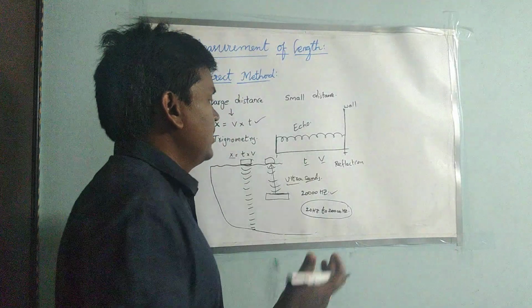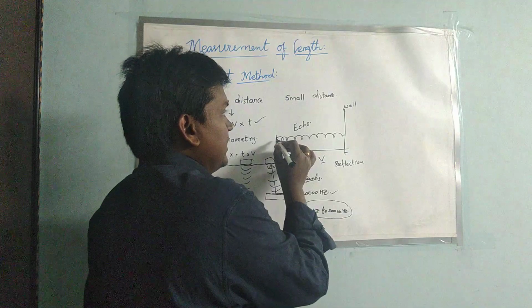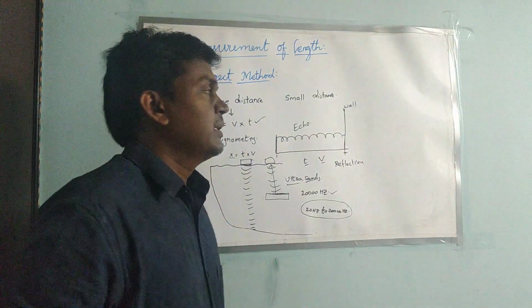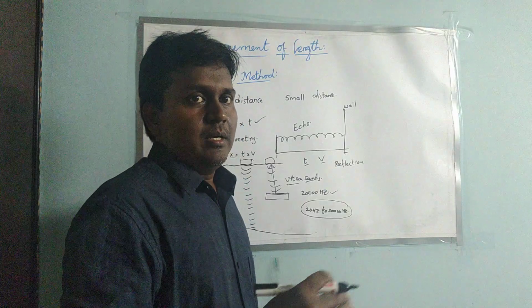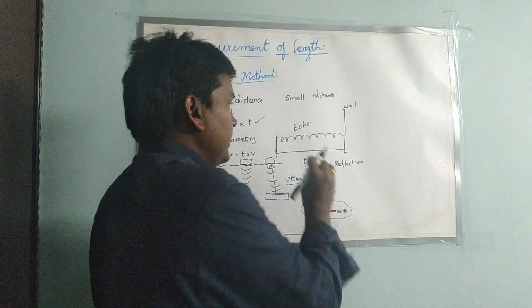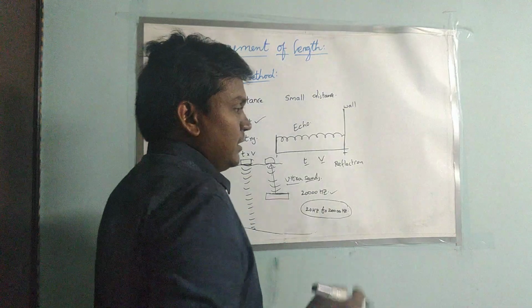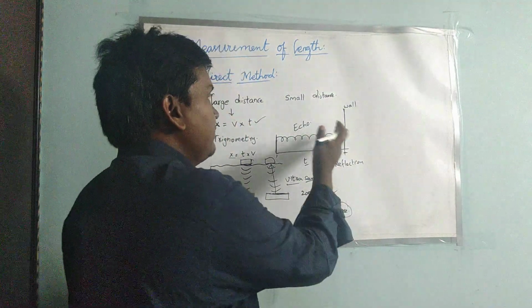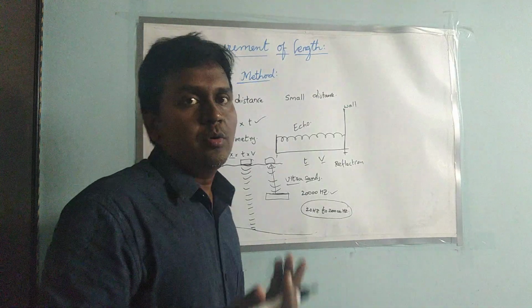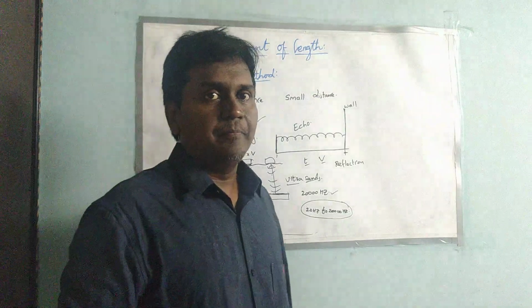In this case, we can emit a light wave also. But a light wave travels much faster than sound. While emitting the light, we have to calculate the time, but it will come back immediately, so there is no chance to calculate the time.